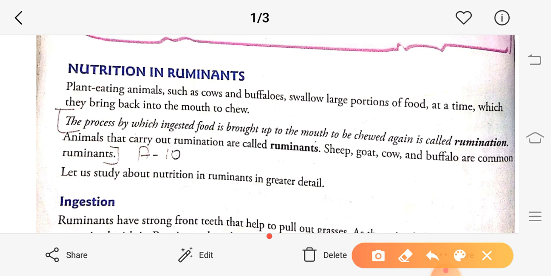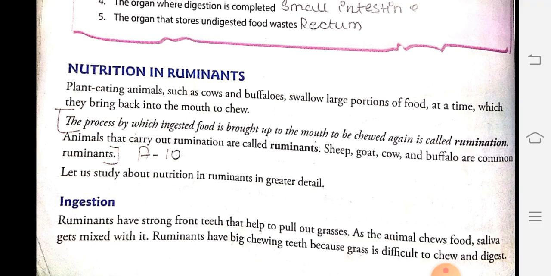nutrition in ruminants. What is the new topic? Nutrition in ruminants.